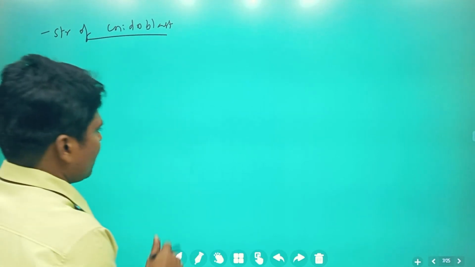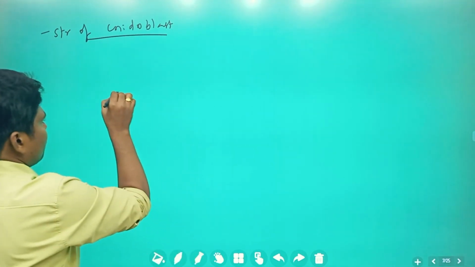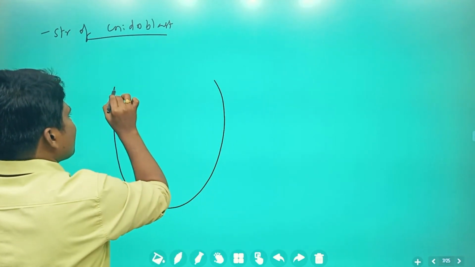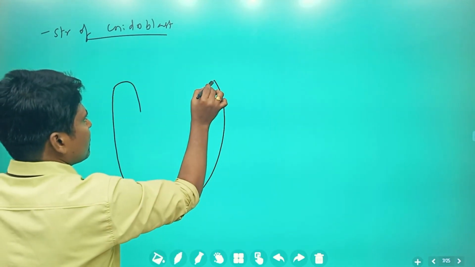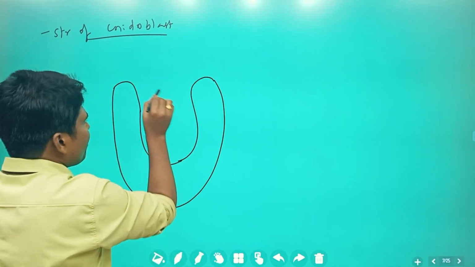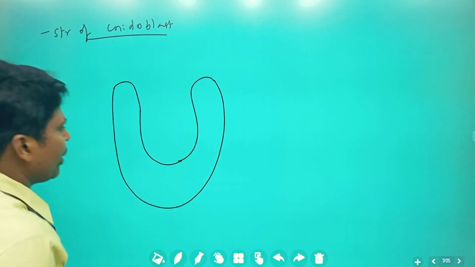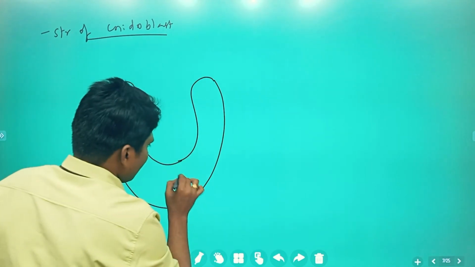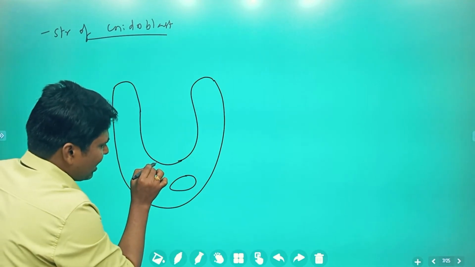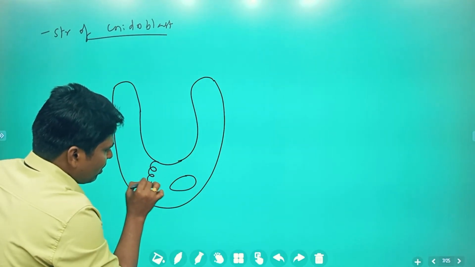So this is the cnidoblast structure. Here it is the basal nucleus, and another, the lasso.